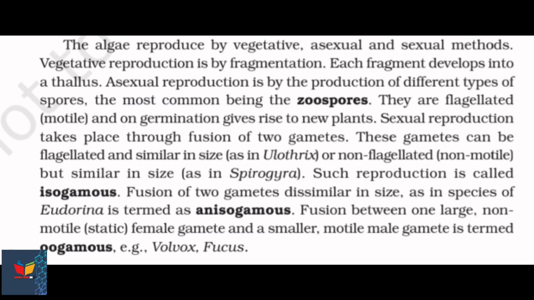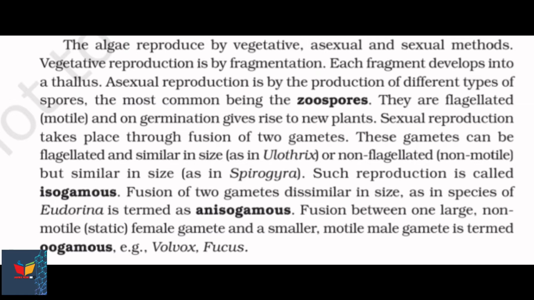Sexual reproduction takes place through fusion of two gametes. These gametes can be flagellated and similar in size as in Ulothrix, or non-flagellated, non-motile but similar in size as in Spirogyra. Such reproduction is called isogamous.